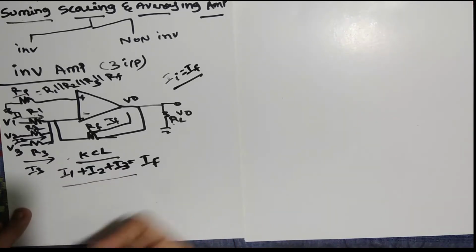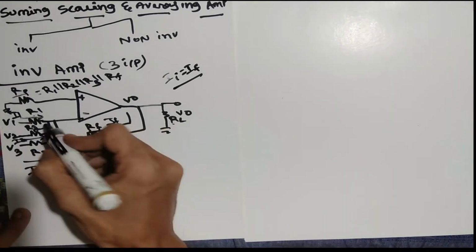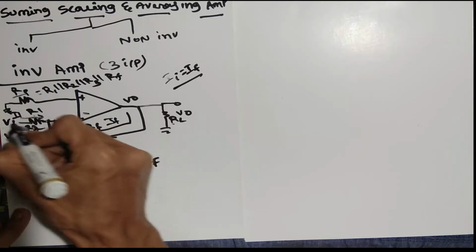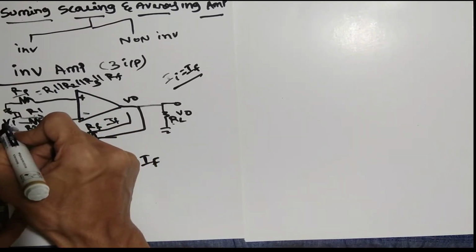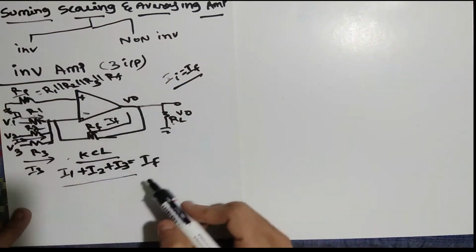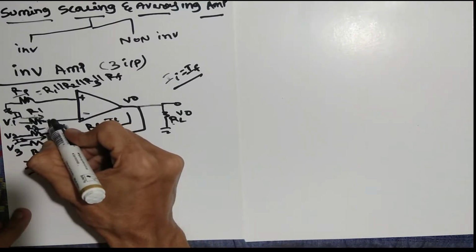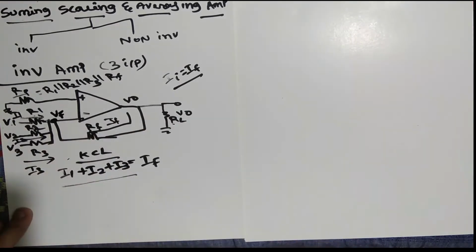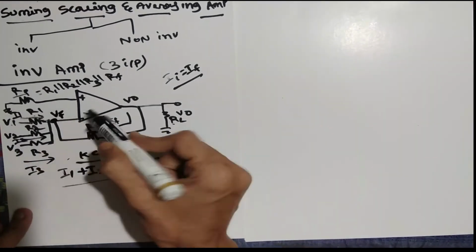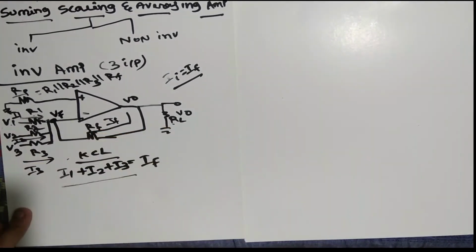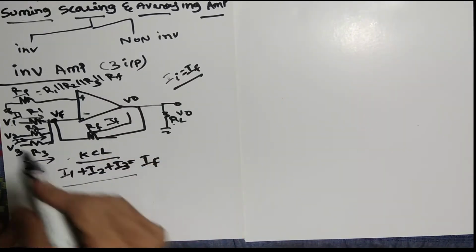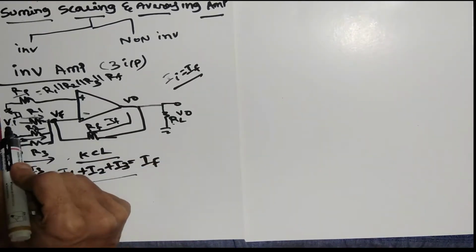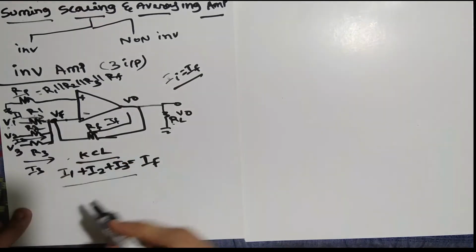So what is I1 actually? If you see here, this portion is I1. Here voltage V1 is present, and R1 is present. Anyway, one more part we have, this portion we can call VF. So the feedback is connected to this side, so we call that VF. So what happens to I1? I1 has one voltage V1, one voltage VF, and resistor R1.